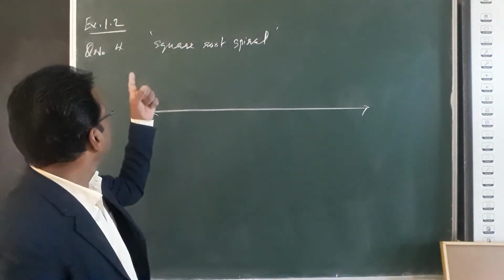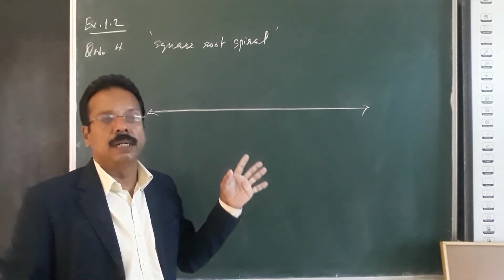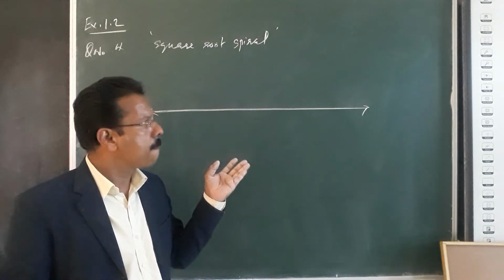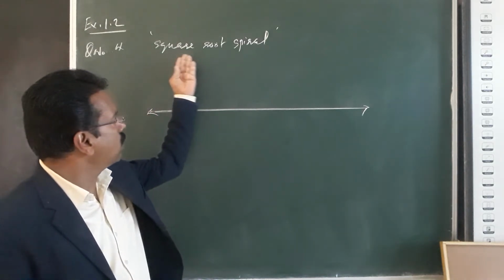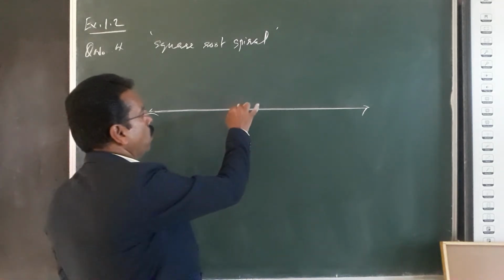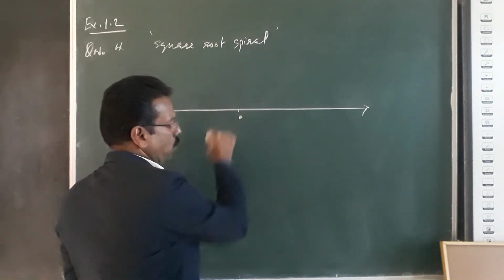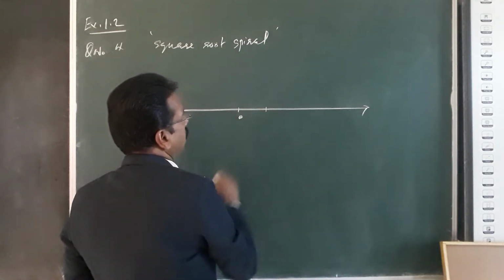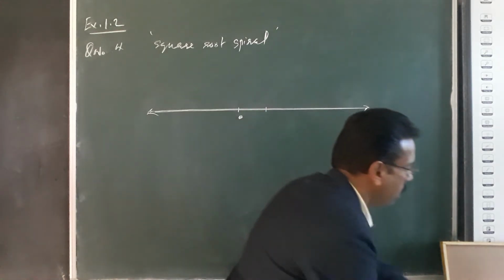Now question number 4. This is a question and also a classroom activity. We have to make a square root spiral. This is 0. Take 1 unit, mark 1 unit, and draw the perpendicular.